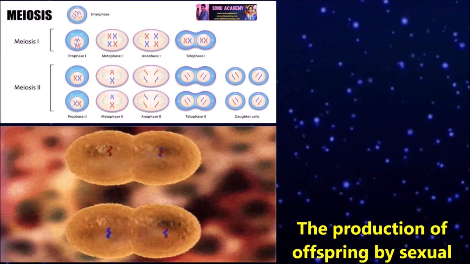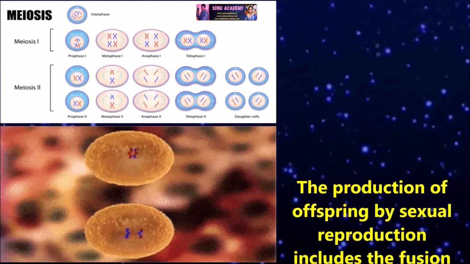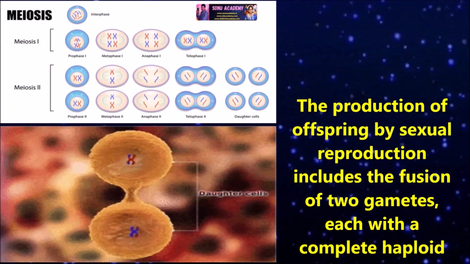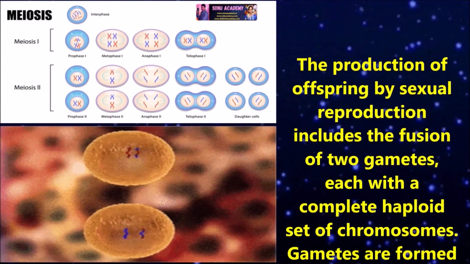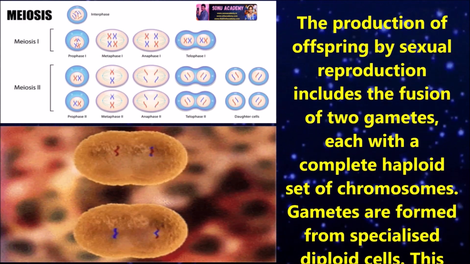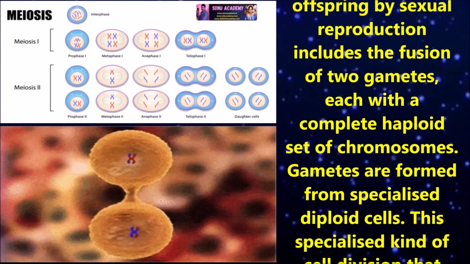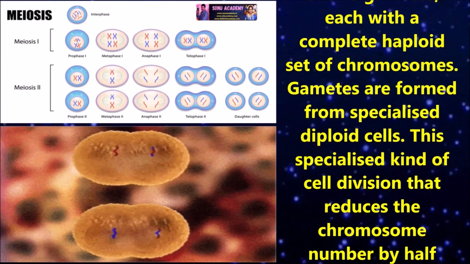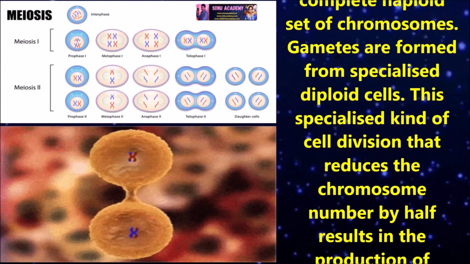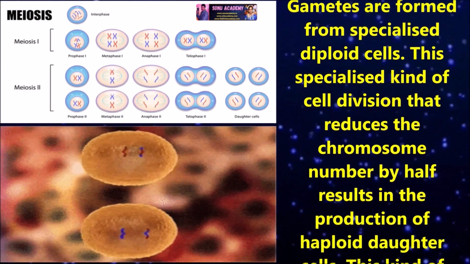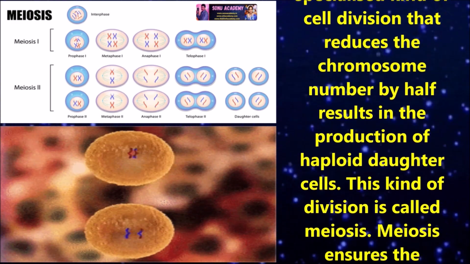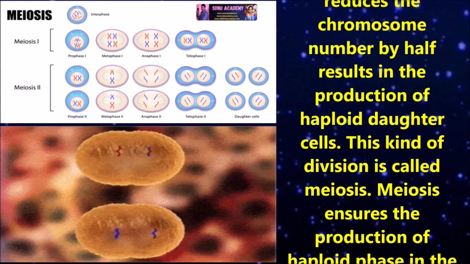Children, now let us discuss about meiosis. The production of offspring by sexual reproduction includes the fusion of two gametes, each with a complete haploid set of chromosomes. Gametes are formed from specialized diploid cells. This specialized kind of cell division that reduces the chromosome number by half results in the production of haploid daughter cells. This kind of division is called meiosis.